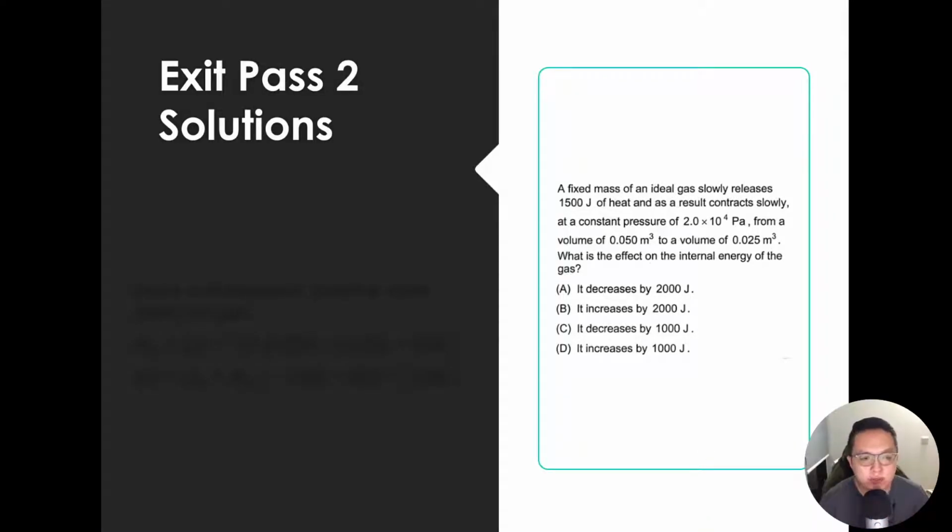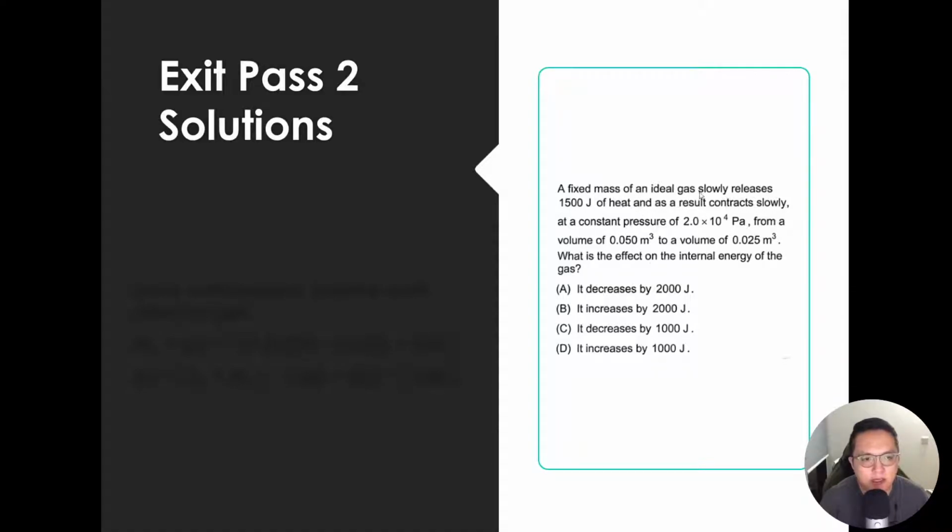Okay, so first question, we have a fixed mass of gas that slowly releases 1,500 joules of heat and as a result contracts slowly at a constant pressure of 2 times 10 power 4 Pascal from a volume of 0.50 meter cube to a volume of 0.025 meter cube. What is the effect on the internal energy of the gas?